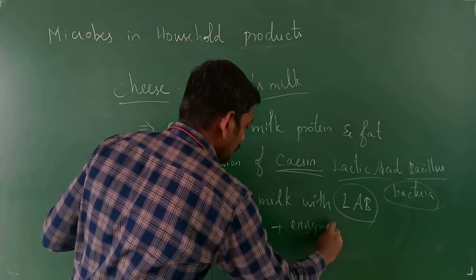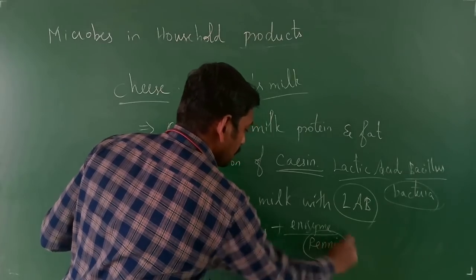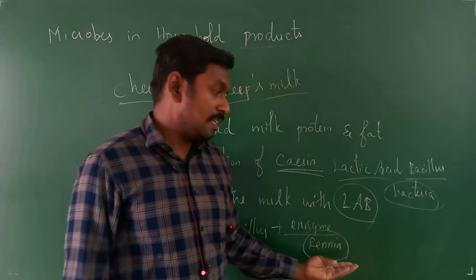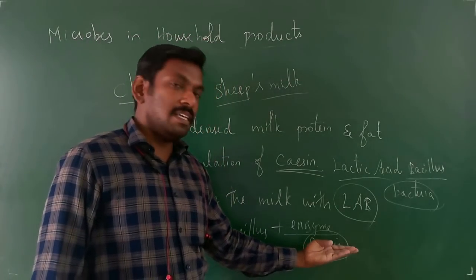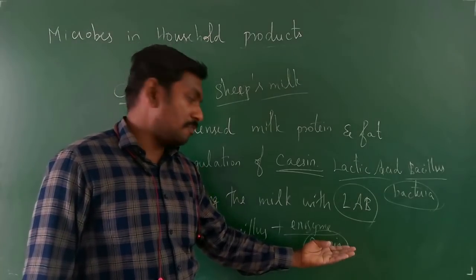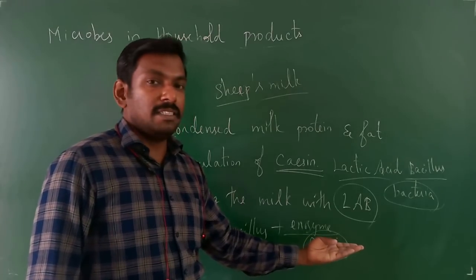What enzyme do they add? Especially renin. You might have heard about renin in the digestive system. Renin is usually present in babies and young children, because it is helpful in the digestion of milk.